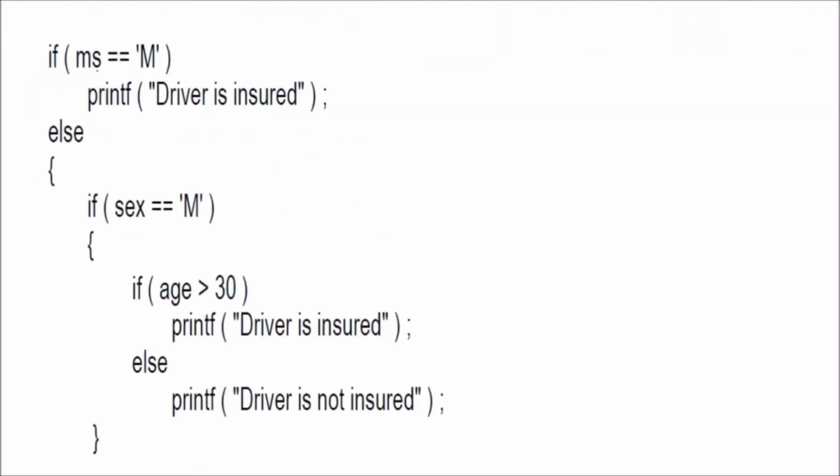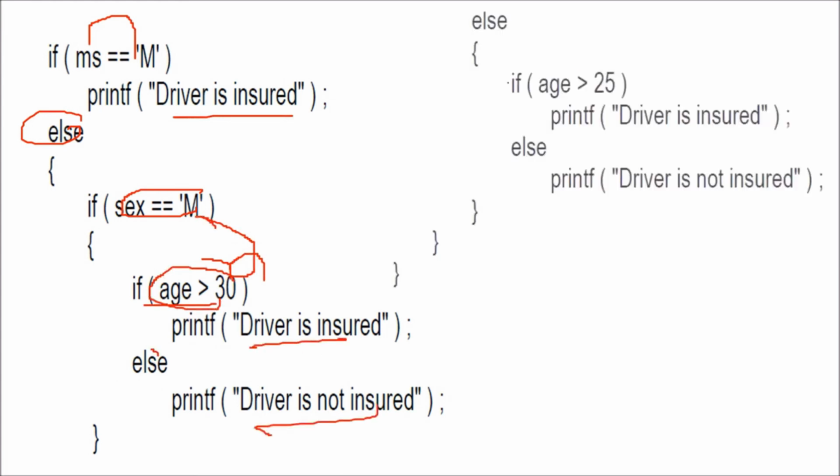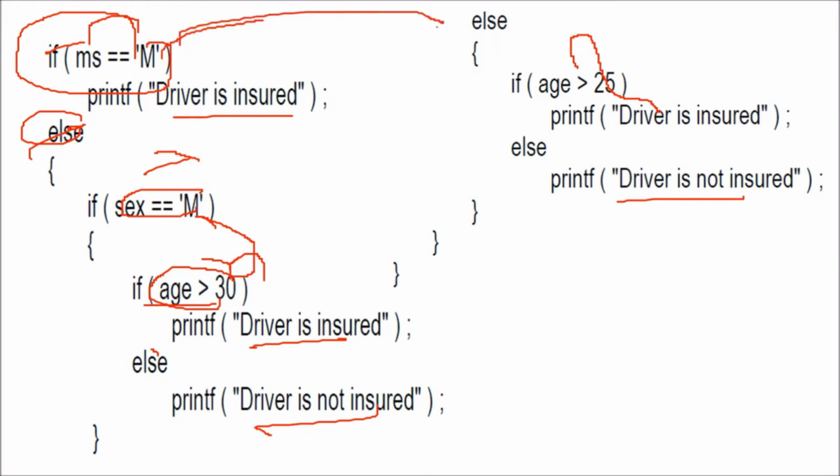Now, if the marital status is married, we say the driver is insured. Otherwise, if sex is male, then we have to check the age. If it is greater than 30, he is male and we say the driver is insured. If he is not greater than 30, the driver is not insured. We can have one more condition, else. If these two conditions fail, we go to else: if age is greater than 25, the driver is insured. Otherwise, the driver is not insured, because the sex has to be female. If the earlier condition fails, that means the driver is a female. That is why we come here.